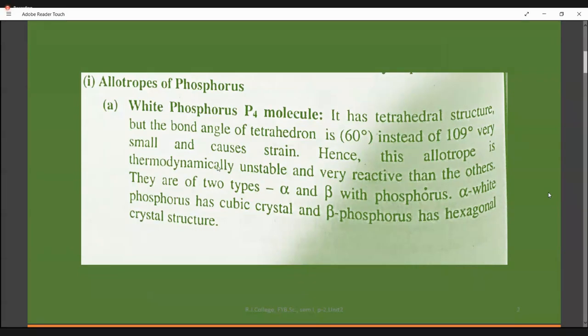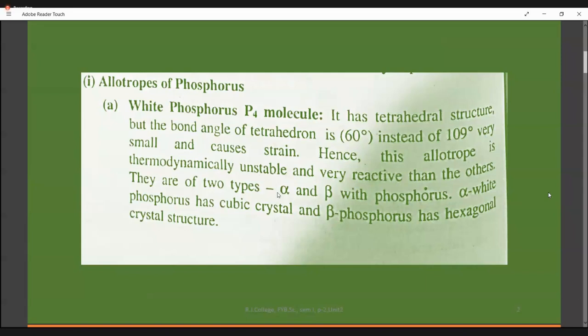Okay, now coming to white phosphorus, we call it the P4 molecule because of its tetrahedral geometry. Four phosphorus atoms are attached, and its bond angle is going to be 109 degrees. It's not 109. For a tetrahedral it should be 109, but you don't expect this bond angle here. Rather, a 60 degree bond angle is expected. Because of this, there is a strain in the geometry of the molecule. As a result, the molecule is unstable, and as a result, it is extremely reactive.